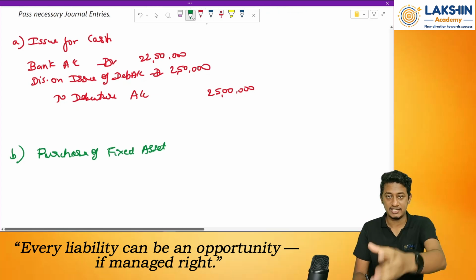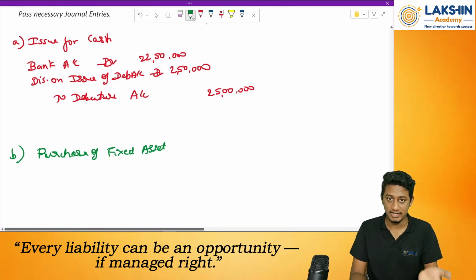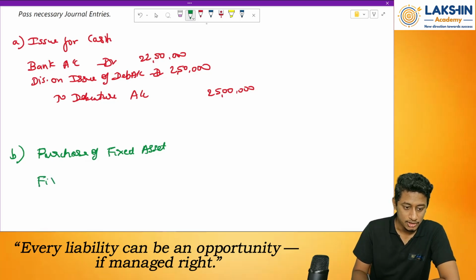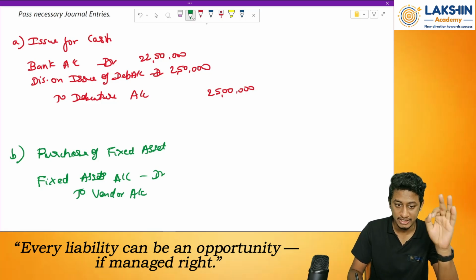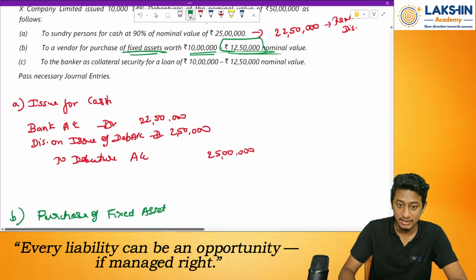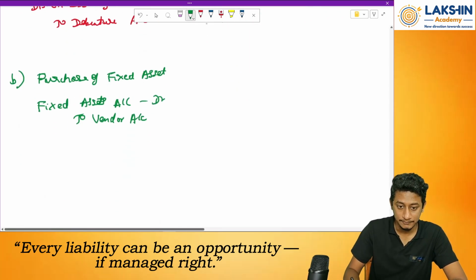Whenever I purchase a fixed asset, that means the value of fixed asset increases. Whenever asset value increases, I will debit the account. So fixed assets account debited to vendor's account. Who is the vendor? The person who is selling me the asset. What is the value of asset? Rupees 10 lakhs.